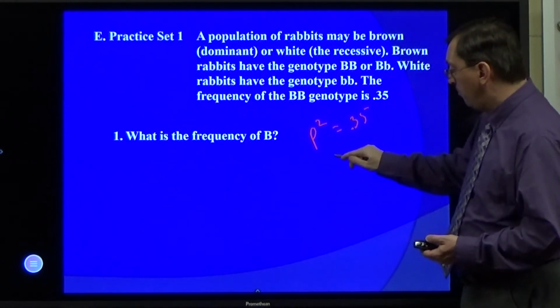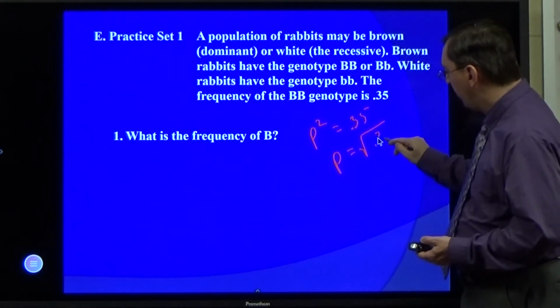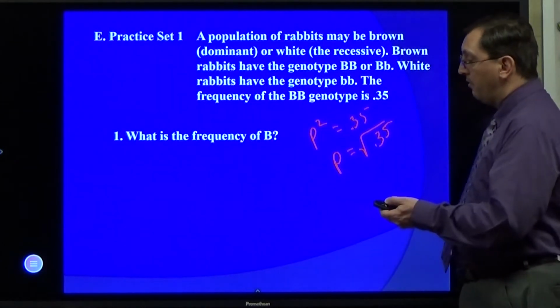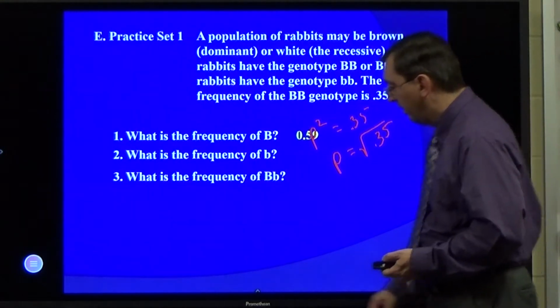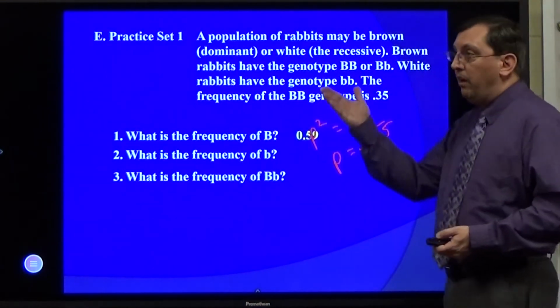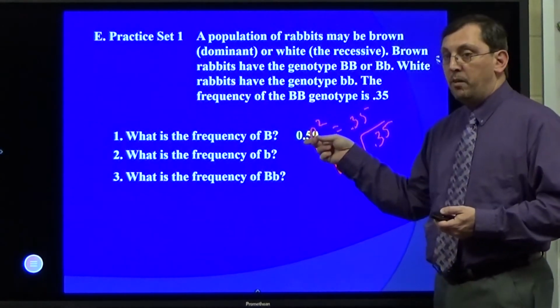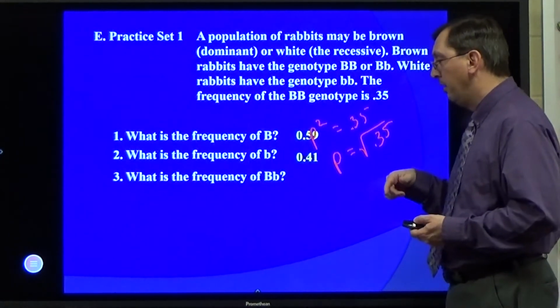That means for me to find p, I just take the square root of 0.35. And that'll give me my answer. That answer is going to be 0.59. If I know p plus q equals 1, 0.59 is p. That means q is 1 minus 0.59, which is 0.41.